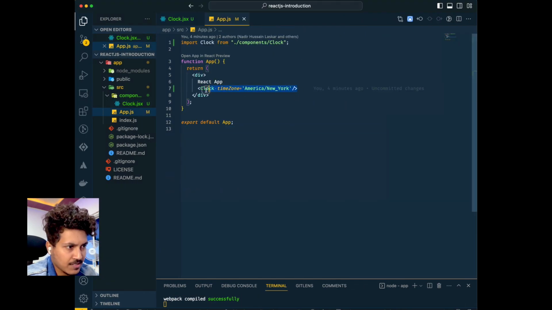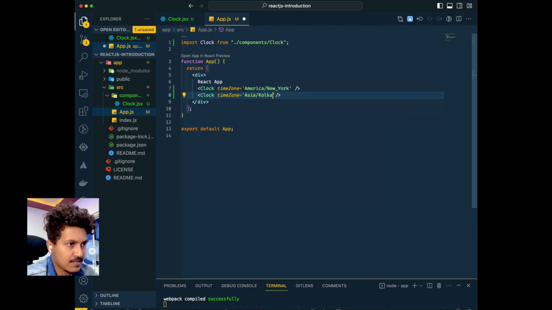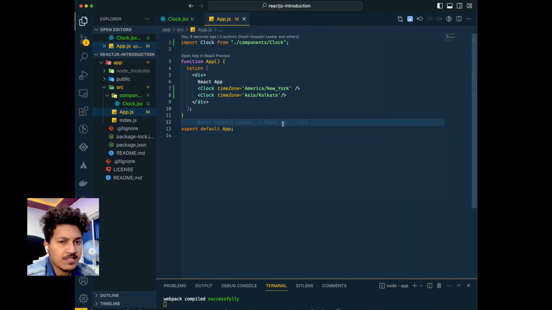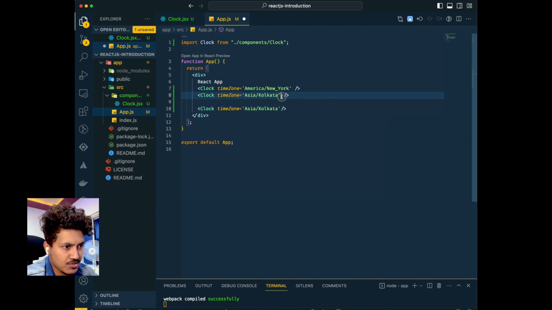Now let's copy this component and change the time zone to some other place. Let's say Asia/Kolkata. So now you can see that it is printing two clocks. One is of America/New_York, and another one is Asia/Kolkata. That shows that we can reuse our clock component using different properties. In this case, we are printing two clocks, one for America and one for Kolkata. You can also change it to some other place, and as many time zones as you want, you can show the clock. The inner working stays the same, only the props change.